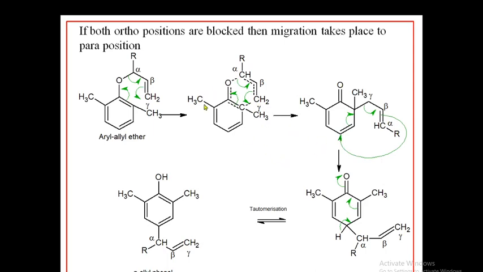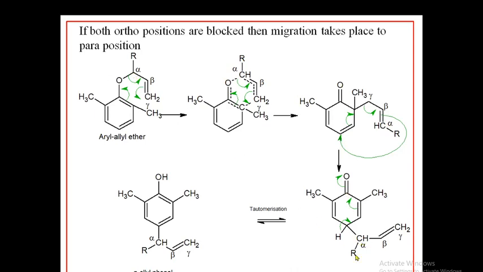Now, what's the more important thing here? See, in the first Claisen rearrangement, this carbon is joined to the gamma carbon and you get this species. And now again one more Claisen rearrangement takes place. Now the alpha carbon will join to the para position. See here, this is the alpha carbon.